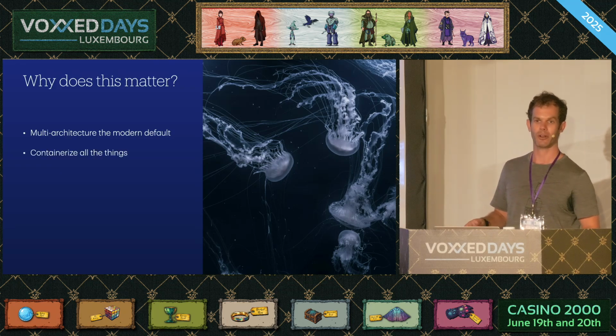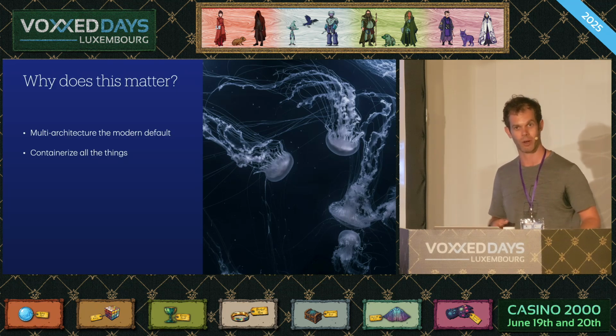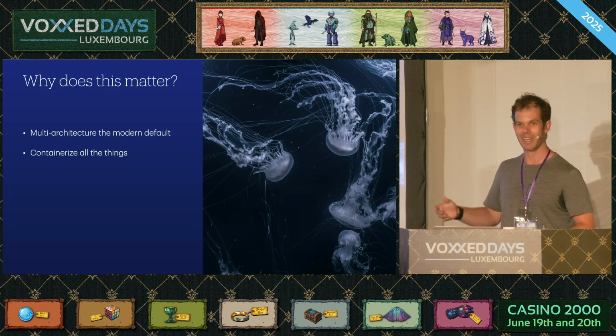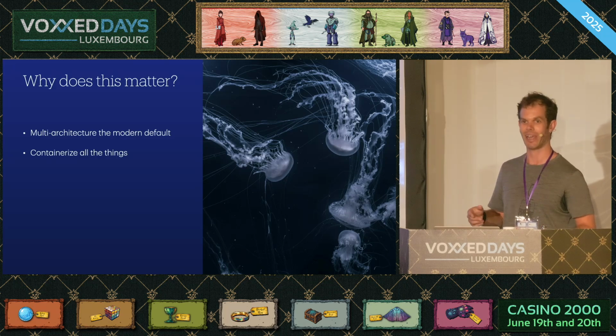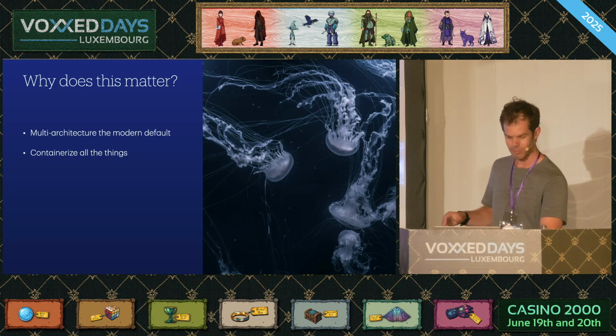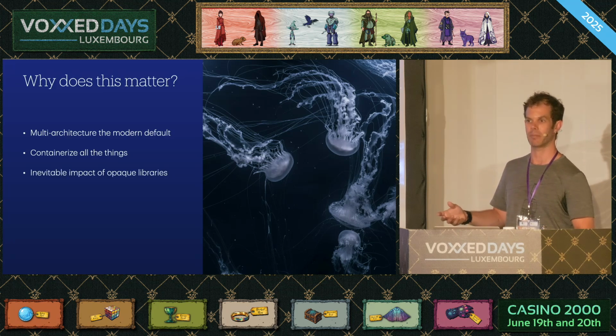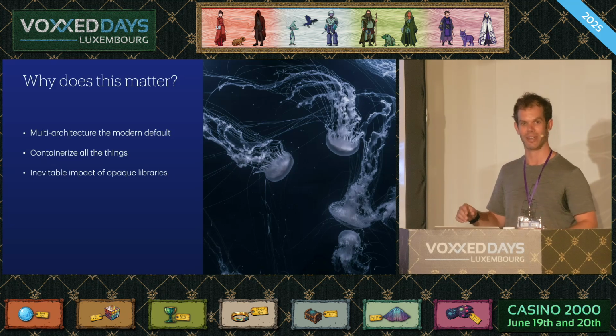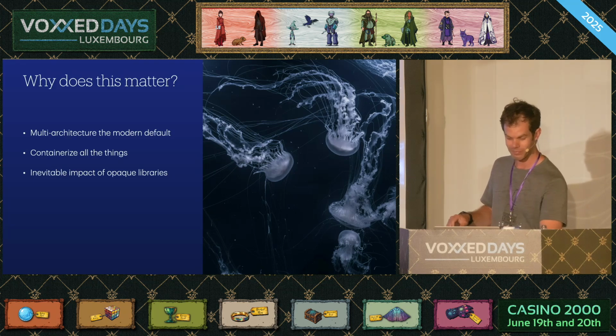Likewise, putting everything in Docker containers is one of these things that generally just works very well, especially with Quarkus, where you get default Docker files out of the Quarkus setup, but can lead to fun impacts further on when you discover that some part of the stack that you've bundled in there has some fun native dependency and you don't know what to do with it, and it pops up at runtime. And this is really exacerbated by the use of third-party libraries that you might not even realize have some native component in them. You just chuck them in, it runs locally, and all of a sudden in production you have a fun and exciting Linux error. You have no idea what to do with it.